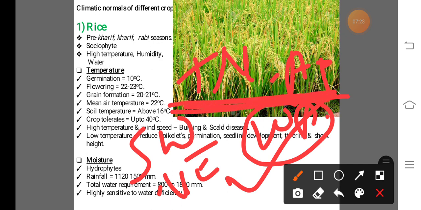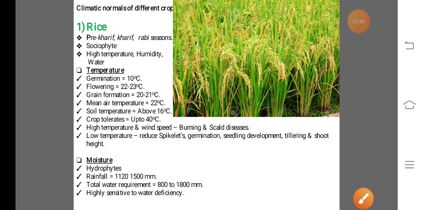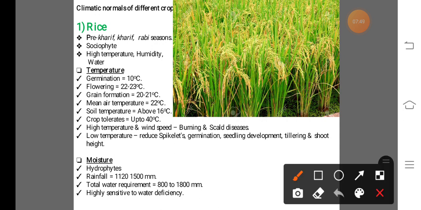In the northern part of the country, sometimes they ask about rainfall received in the winter season, in the months of January and February, it is due to dash dash, and the answer is the western disturbance. This sentence is important for all MPSC, UPSC and Agri MPSC, as well as the MCR purpose, and also for semester and theory exam purposes.